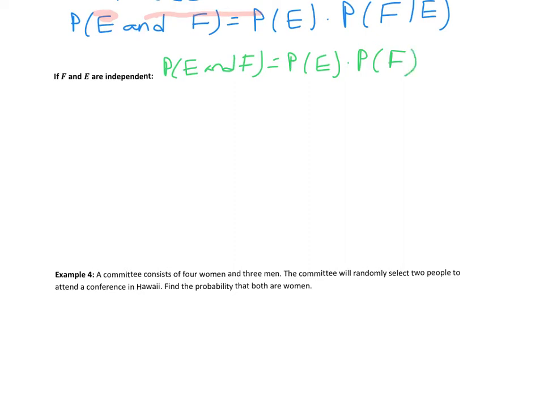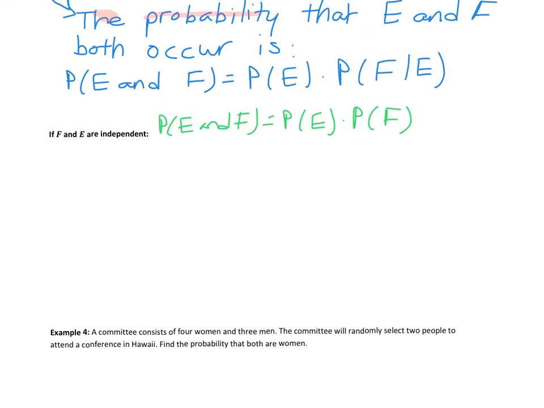So notice that, let me bring my screen down a little bit. It's very, very similar to what we have for our general multiplication rule, right? So the only thing that's different is this last part.